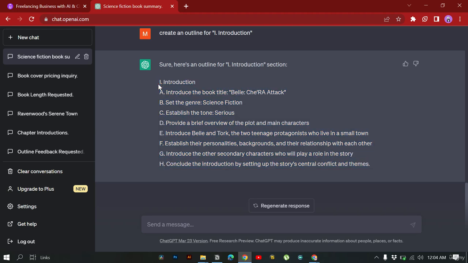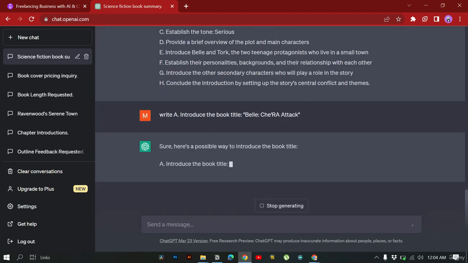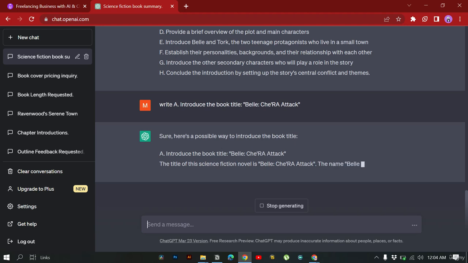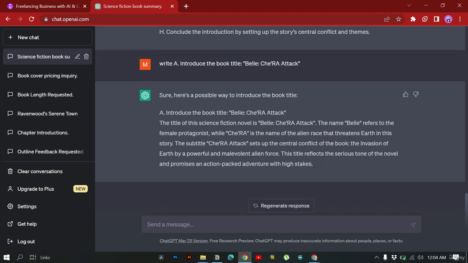Now after you have created this, you can go on and add more details. For example, let's say you have created all of these outlines, and then what you want to do is copy this, write each of these topics individually, and then summarize it into a book. So I'm going to say write section A. It will write section A for me. Here you can see it has started writing section A. It is really simple to do.